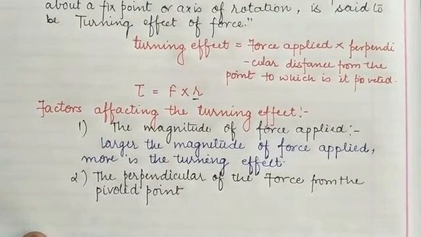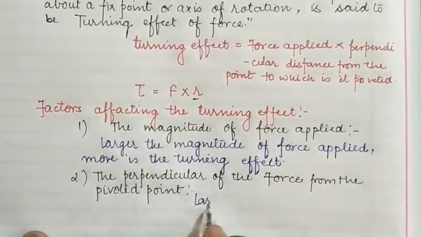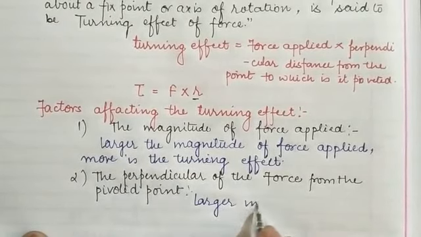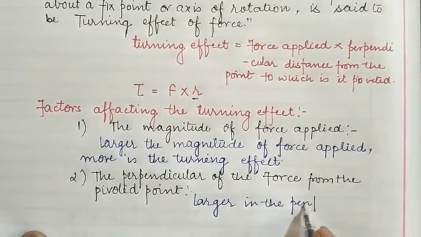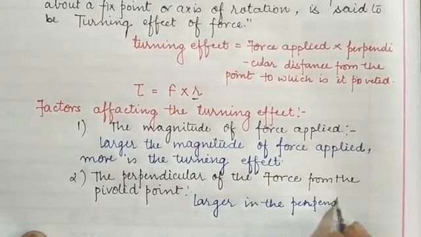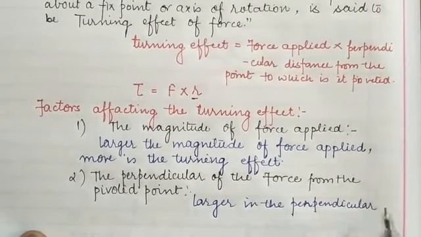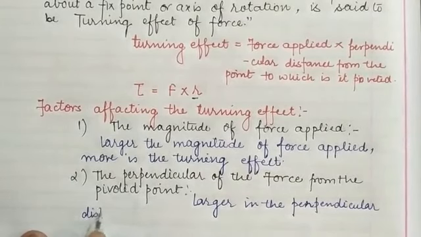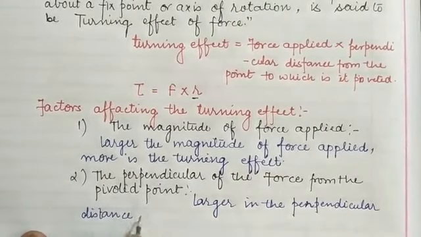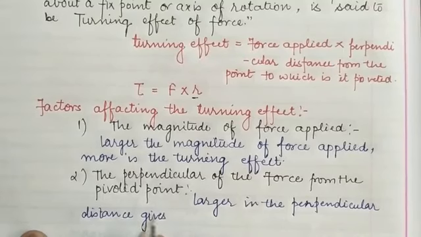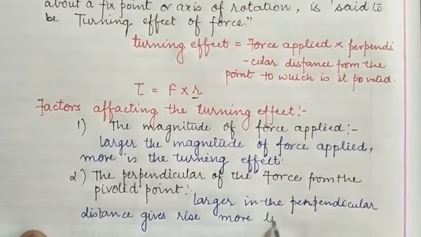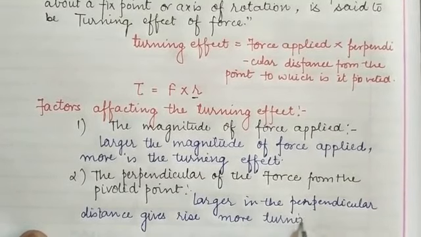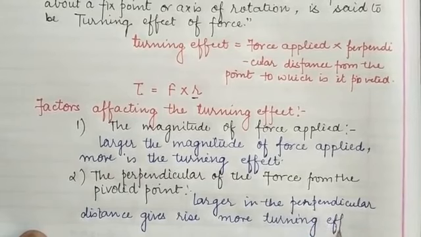So we can say that a larger perpendicular distance gives rise to more turning effect. If the perpendicular distance is larger, then we can get more of the turning effect.